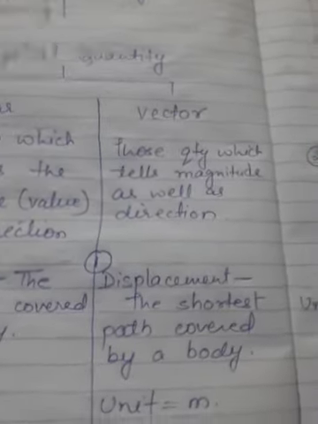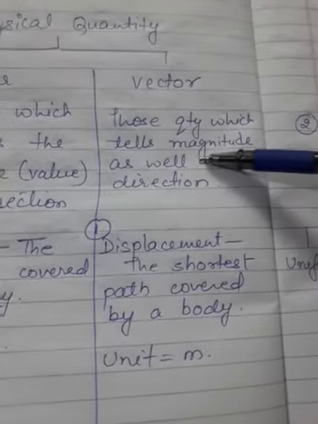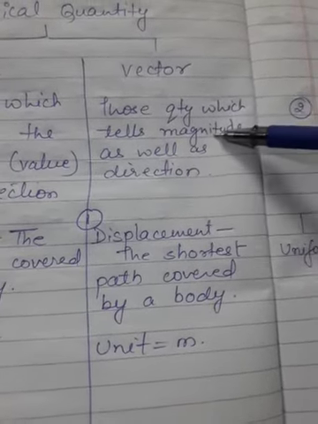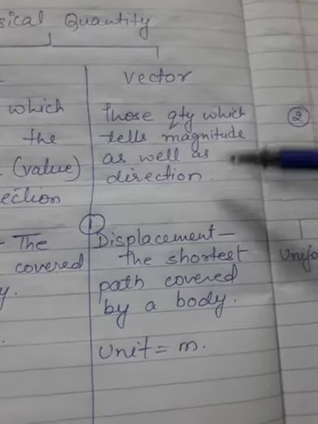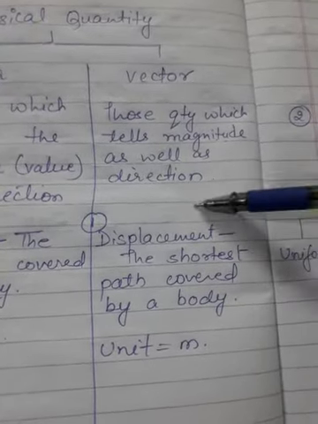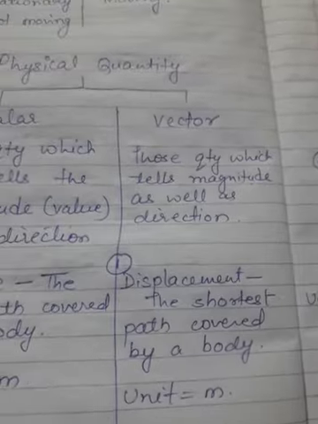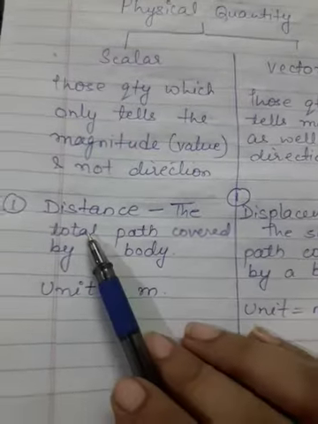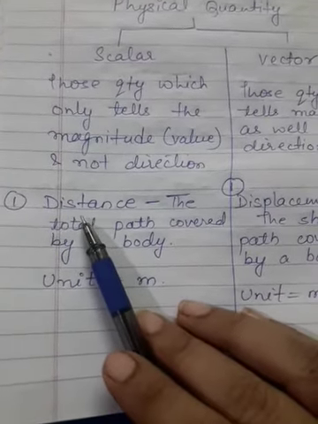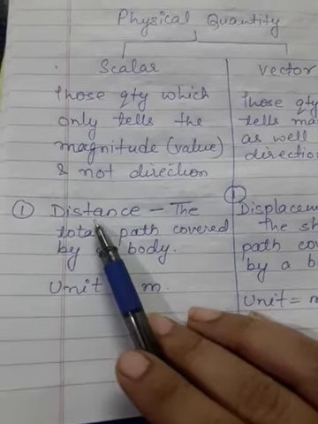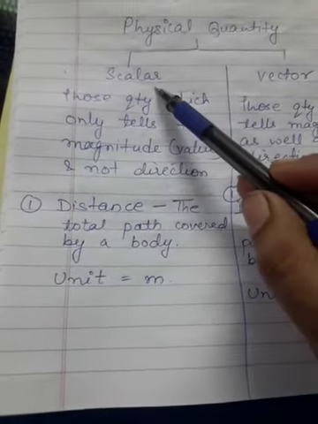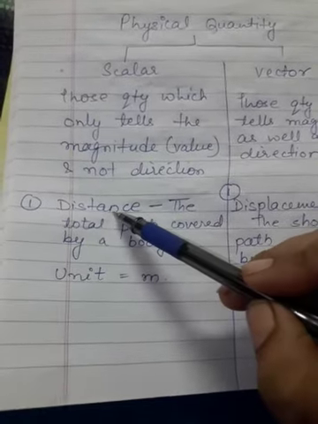But when you talk about a vector quantity, then a vector quantity always tells you about the direction as well as the magnitude. That means it will always give you the value also, and it will always help you to get the direction also. Now, to understand this scalar and vector quantity, I am starting this example with distance. Distance is an example of a scalar quantity. What is distance?